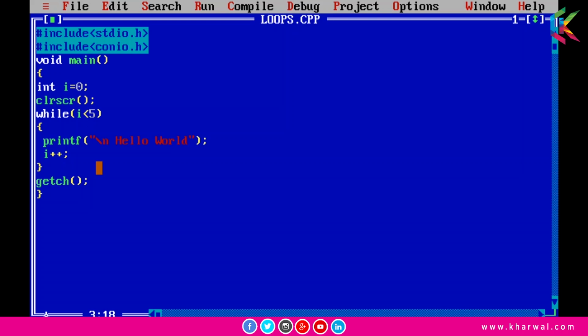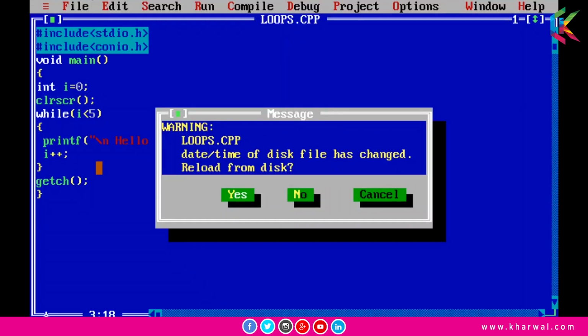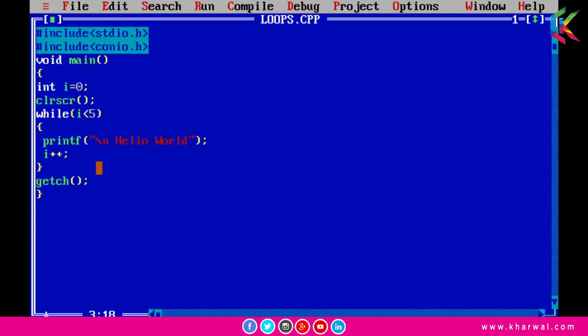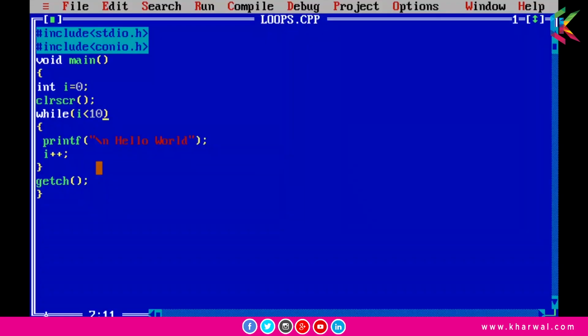So now if I run this program, it is printing hello world 5 times. So guys, if we want to print hello world 10 times, then we need to make a change in the while loop. So let's make that change. I am using 10 instead of 5, and now if I run this program, it is printing hello world 10 times. So guys, I hope it is clear to you.